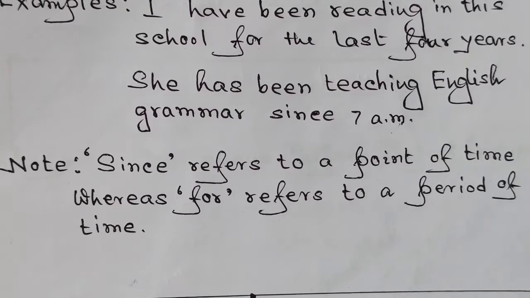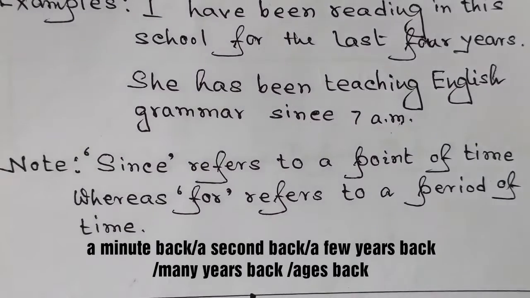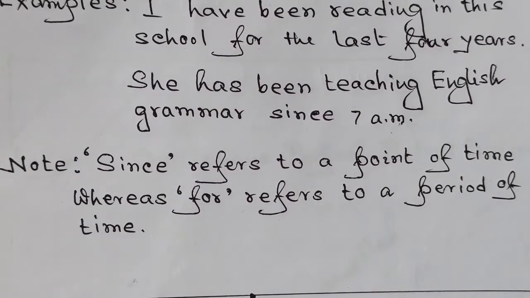Now I have something to tell you: this past action might refer to the fact that the action in the past started just a minute back, just a second back, just a few years back, just many years back, or it could be ages back. In fact, what I'm trying to tell you is that there is no limit to the time in the past. And the same is the case with future as well. There is no limit to the time.